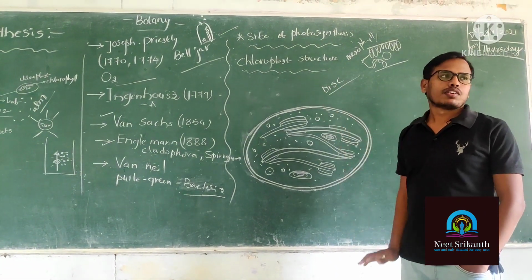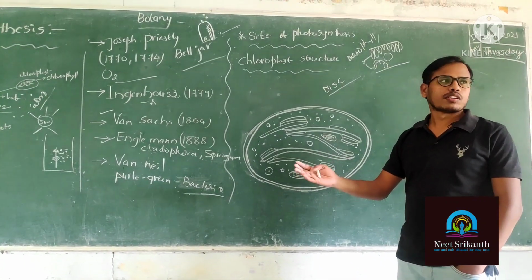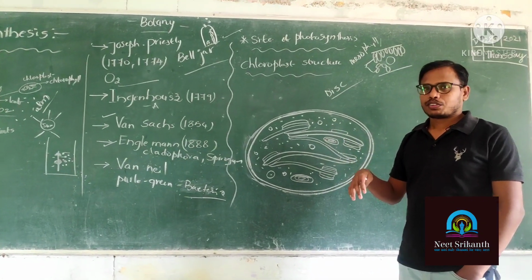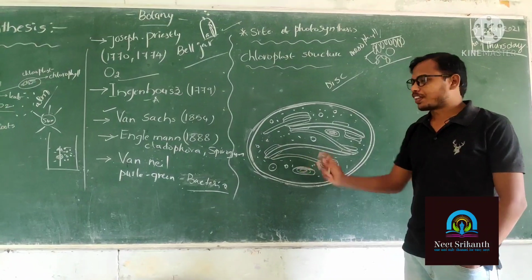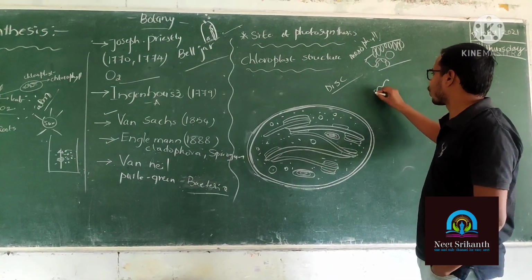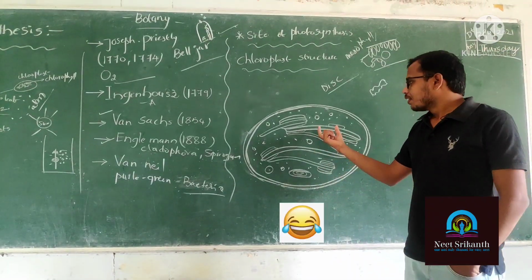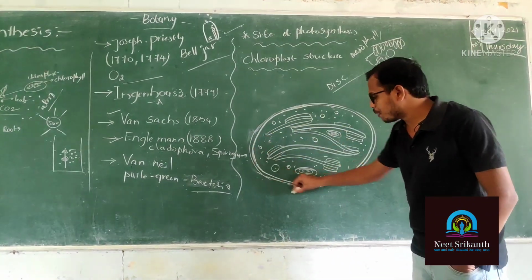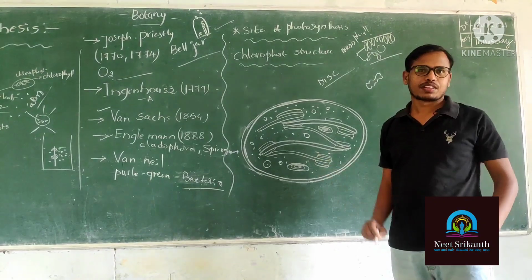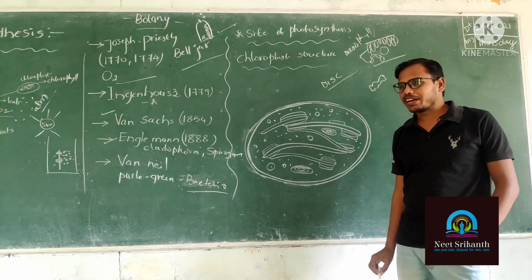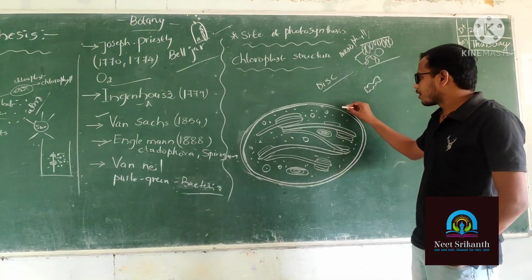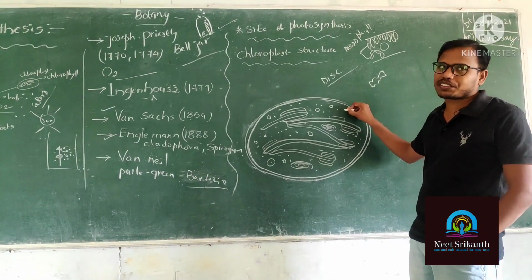Some are oval shaped, some are round, some are spiral. You can observe Spirogyra, which has a ribbon shaped chloroplast. The chloroplast is a membrane bound cell organelle with two membranes.